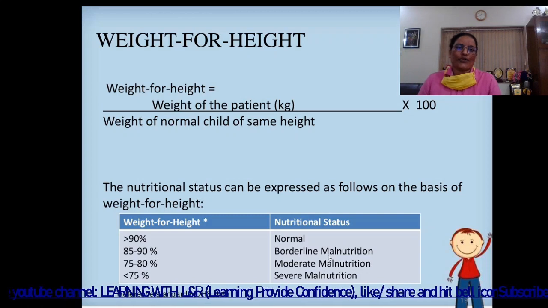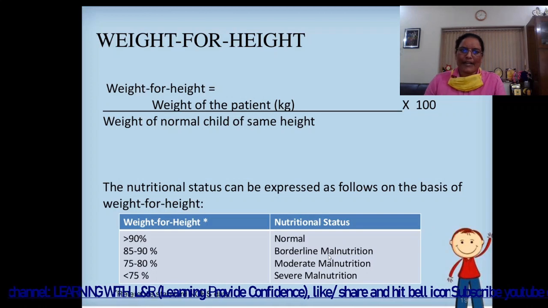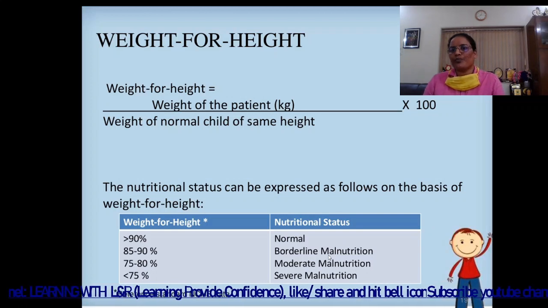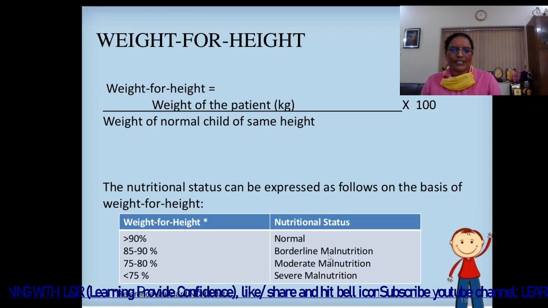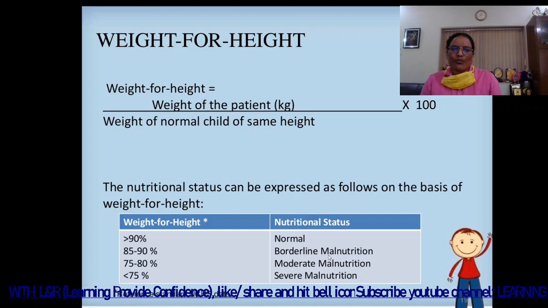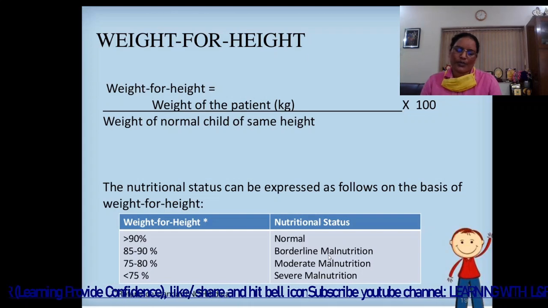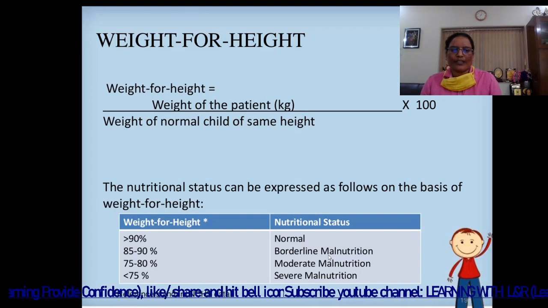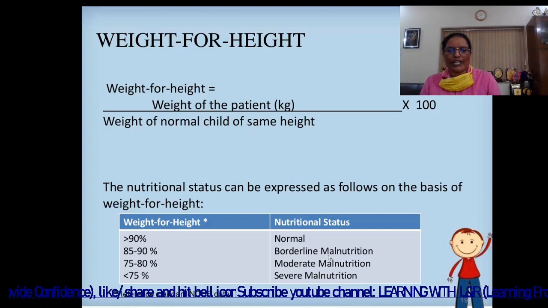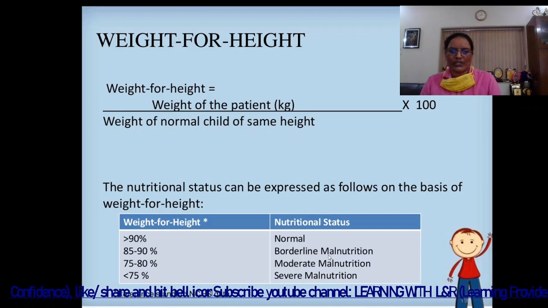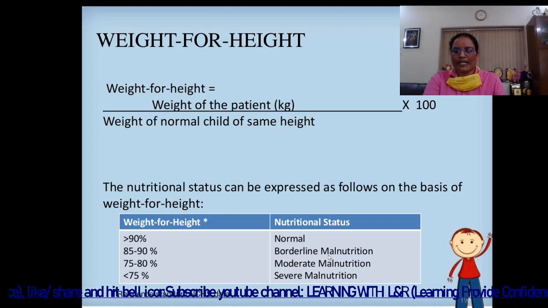Weight for height. The formula is weight of the patient in kg divided by weight of normal child of same height multiplied by 100. The nutritional status can be expressed as follows on the basis of weight for height. It is considered normal if the weight for height is more than 90%. If 85 to 90%, borderline malnourished, 75 to 80% moderate malnutrition, less than 75% severe malnutrition. The reference standard is NCHS data.